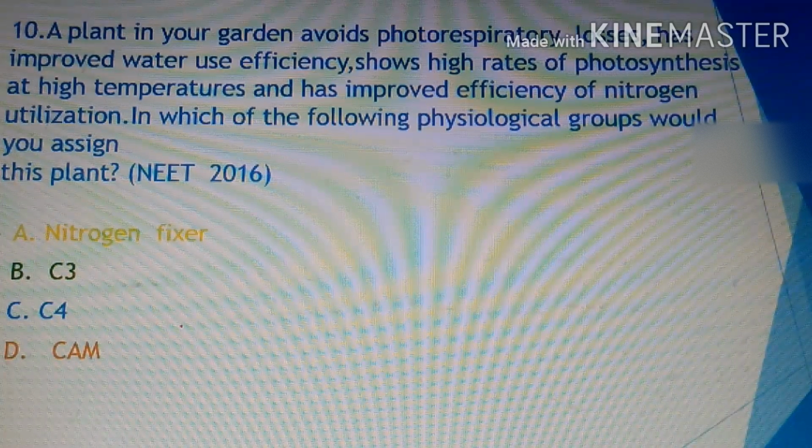So it is possible for you to grow and develop C4 plants in a garden. Again, here they can grow at high temperature and the photosynthetic yield can increase. They improve the efficiency of nitrogen utilization. So the correct option is C, the third option, C4 plant.